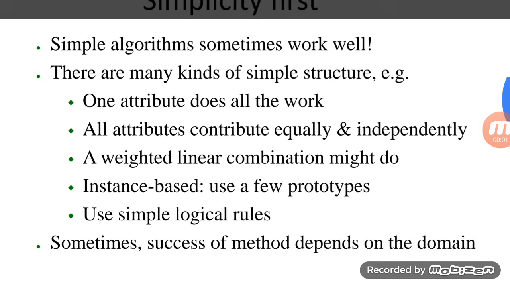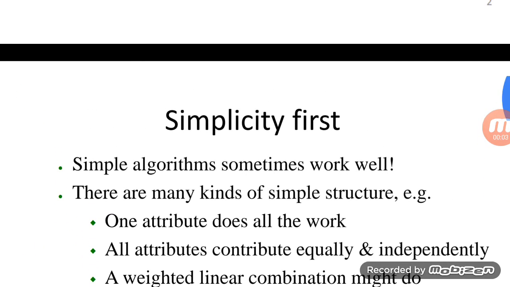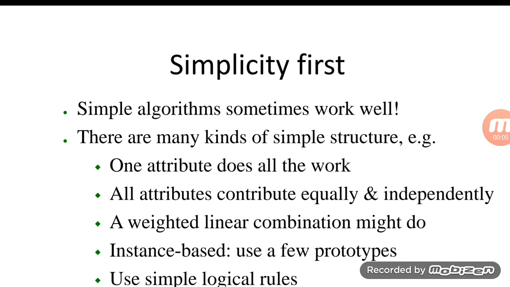Good morning, everyone. In today's class, we shall discuss a small topic from supervised learning algorithms, known as the 1R algorithm.